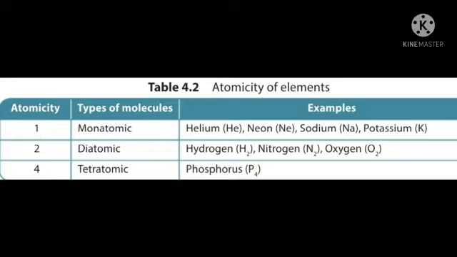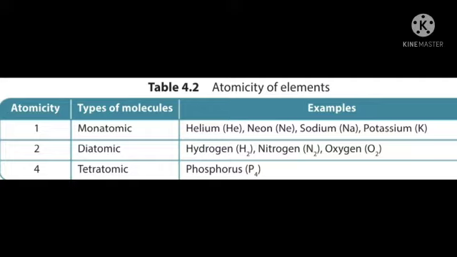Mono means one. Di means two. Tetra means four. So from the word you can find it. Monatomic 1, diatomic 2, tetratomic 4. In the table, I have shown monatomic. Example, helium He. There is no number, so 1 is there, so atomicity is 1, and the type of molecule is monatomic. Then neon, it is a monatomic molecule. Atomicity is 1.